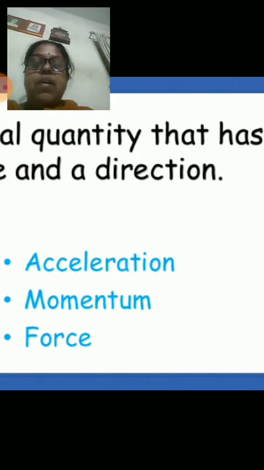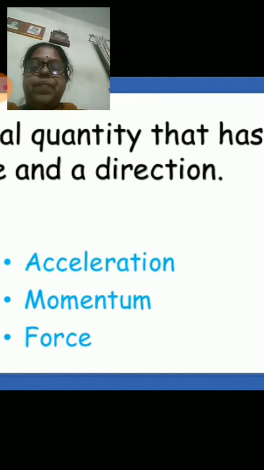Then the measured quantity has to be mathematically analyzed, and therefore vector algebra comes into the picture, right? So you have to basically understand what a vector is. Then you should understand the rules which govern vector algebra. That's why this chapter is introduced at BSc part 1 level itself.